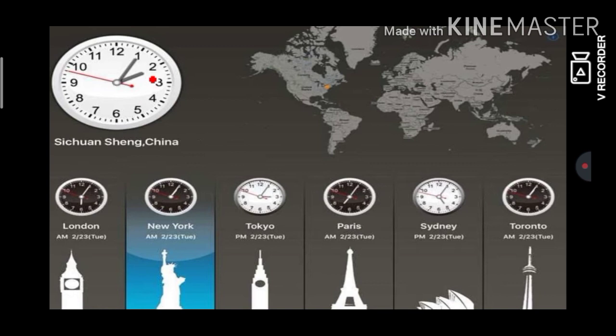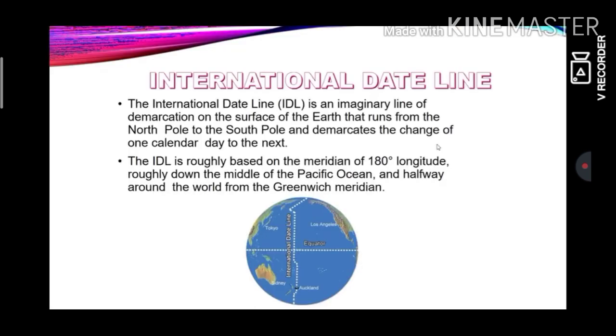Now look at the timing here. It's in China. It's 2:05. What about London, New York, Tokyo, Paris, Sydney, Toronto? On the same day, the time is different in the different countries. Right? Why is it so? How is it so? That's what the video will explain.